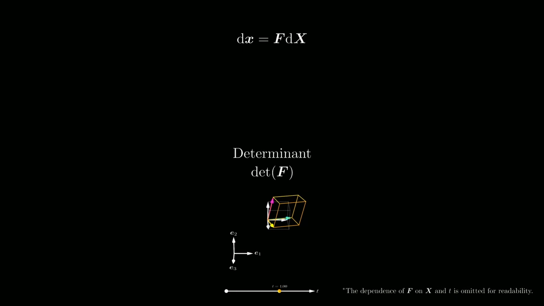I'm talking about the determinant of a matrix. I remember that as a student I had almost no intuition about what the determinant of a matrix really means, but it turns out that the determinant is actually quite meaningful from a geometric perspective. Specifically, the determinant of F tells us how a small undeformed volume element in the reference configuration changes in volume as it deforms into the current configuration. We write this as dv equals determinant of F times dV. Let's see where this formula comes from.